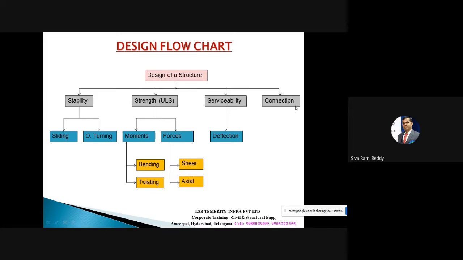Out of all these things, connections are more important in the case of a steel structure. Suppose the diameter of the bolt is the same, and the number of bolts is also the same, but the grade of bolts is changed. Instead of using 8.8, they would have used 4.6, which means almost 50% of strength is reduced. What can you do? Nothing. Connections fail. That's why we have to thoroughly verify each and every corner when designing a steel structure. Such amount of knowledge and attention might not be required to design other structures, but in the case of a steel structure, it's very important.